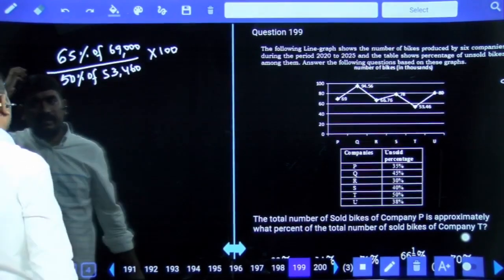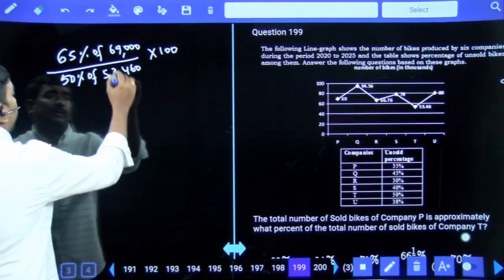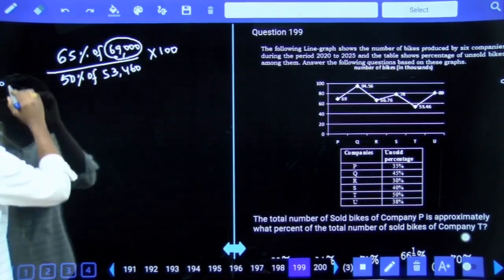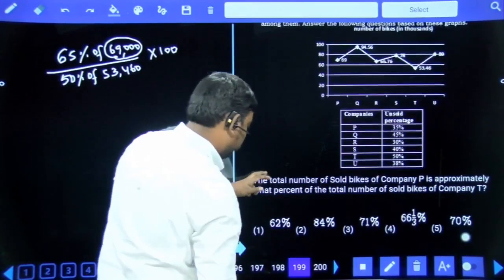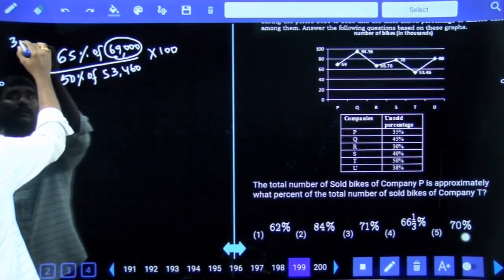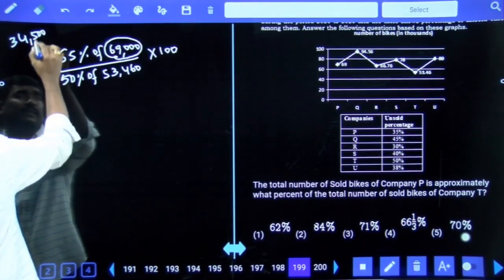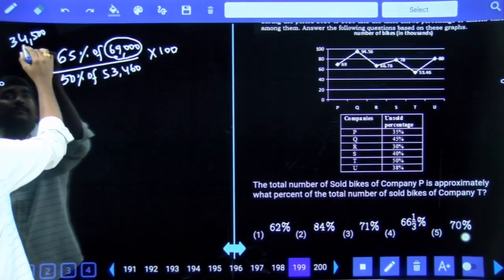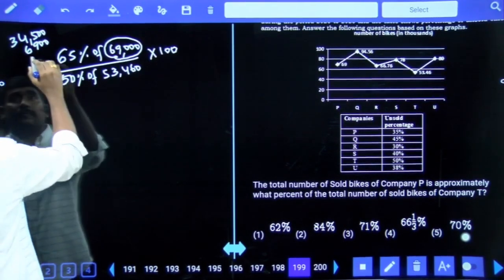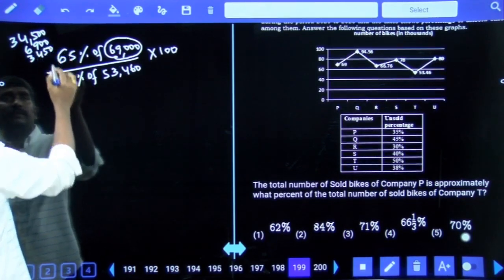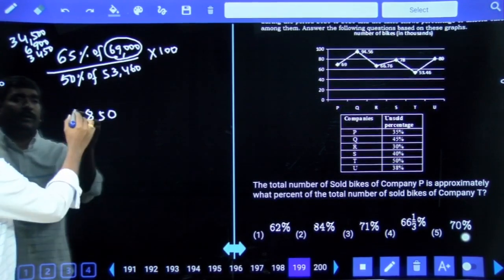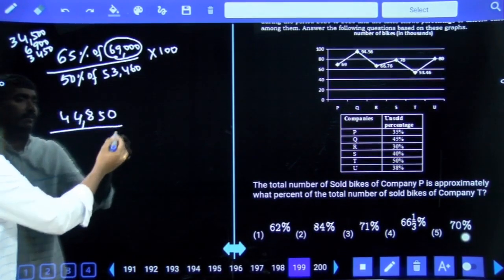So 65% means 50% plus half. So 50% value around. See, 50% value means 34,500. 10% is 6,900. 5% is 3450. Total 44,850.